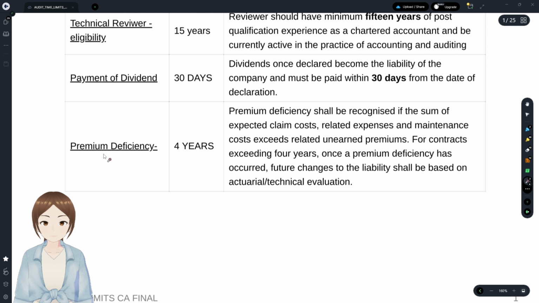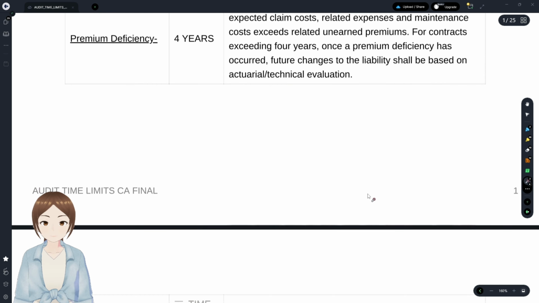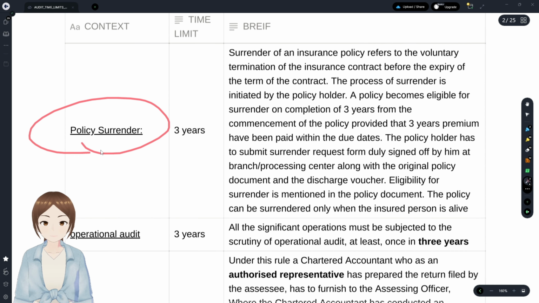Premium deficiencies is with regards to the insurance company, where if the cost for an insurance contract was more than the unearned premiums, that is negative NRV. If that persists for 4 years, then that insurance contract has to be valued by an actuarial or technical valuator. And with regards to policy surrender,